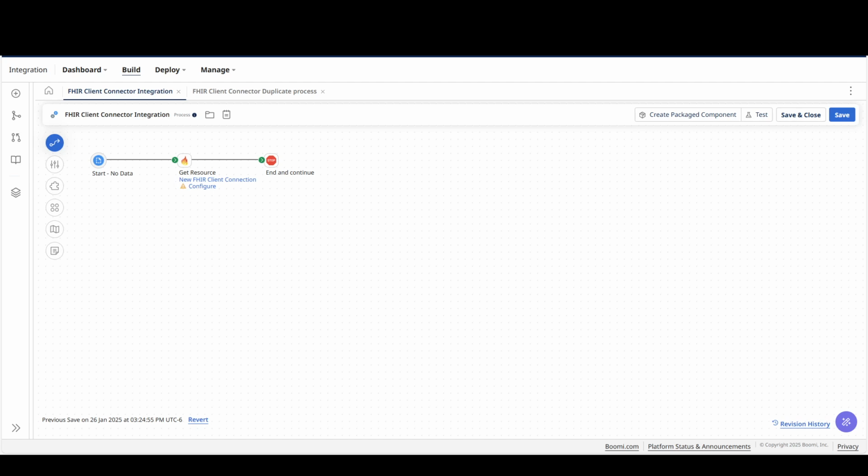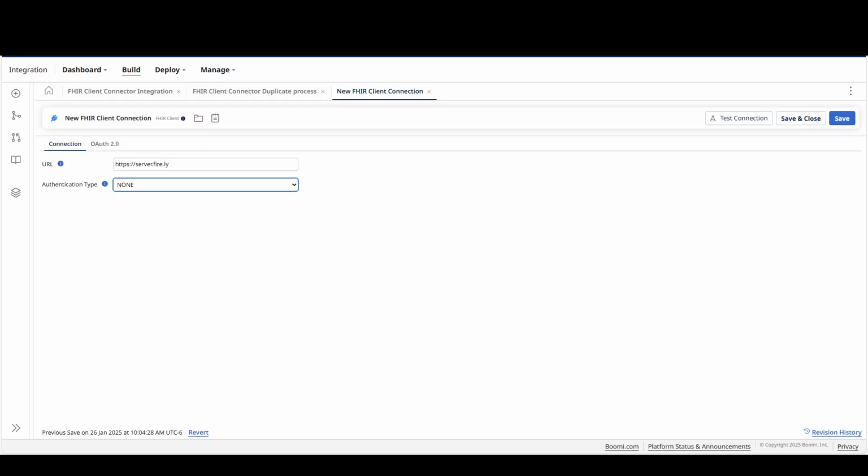Today I'm going to demonstrate the FHIR client operation called Get Resource. This is a sample Boomi process that I've created here to demonstrate the Get Resource operation. As in my previous video, I'm using a FHIR server, which is a public sandbox environment where you can explore it for your testing and educational purposes.